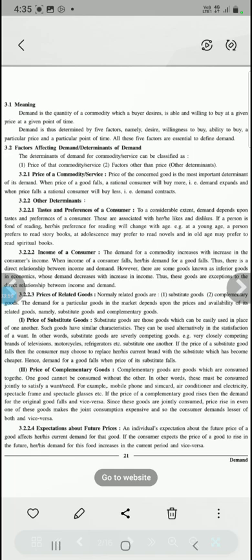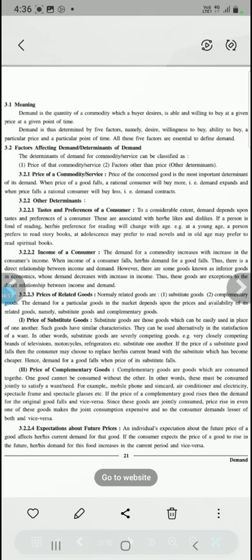Like someone wants to buy a helicopter, so it is just his desire. It might be possible that he is not able, because he does not have that much money that he can buy a helicopter, right? So his ability is not there, so it is not called a demand.